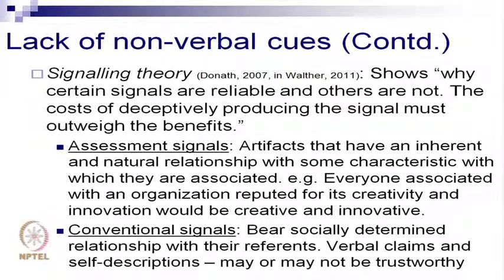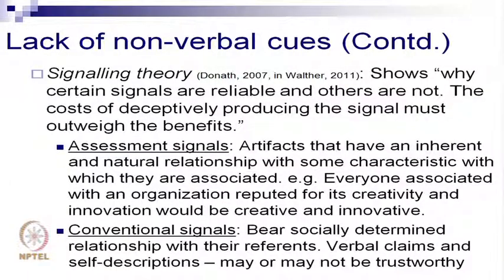Okay, signaling theory is another one. Why certain signals are reliable and others are not. The costs of deceptively producing the signal must outweigh the benefit. Again, different kinds of signals give us an idea of the manner in which this technology is perceived and how we treat this technology. Do we treat a piece of technology as reliable or not? We have two kinds of signals. One is the assessment signals and the other one is the conventional signals.